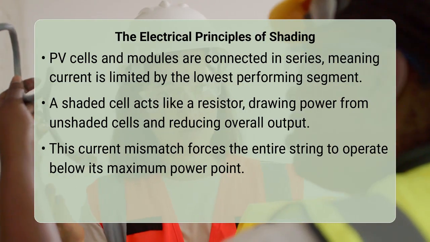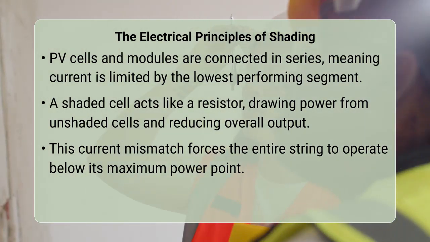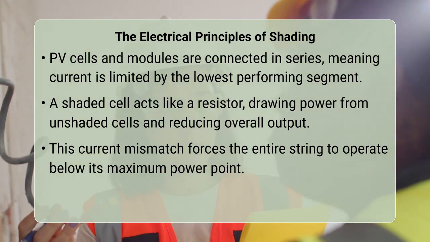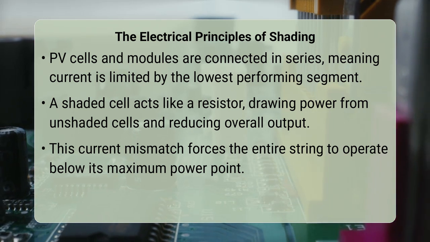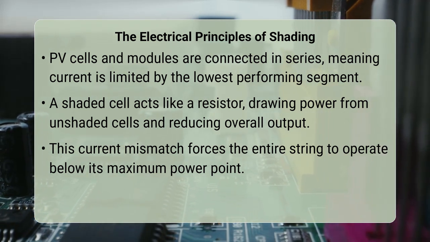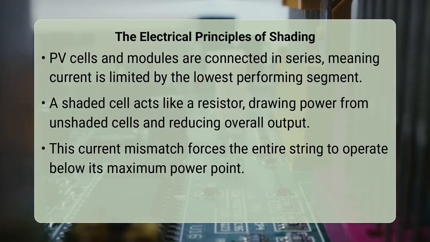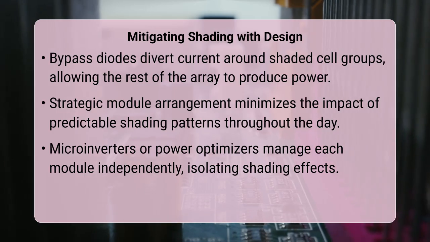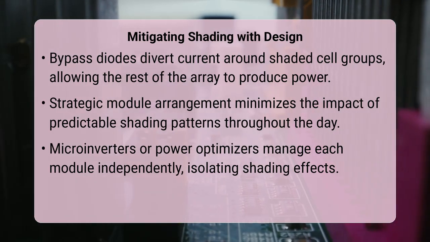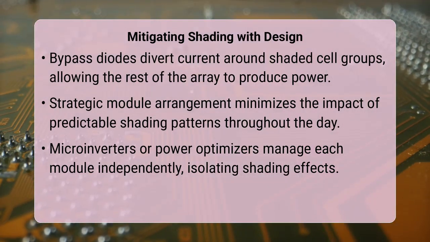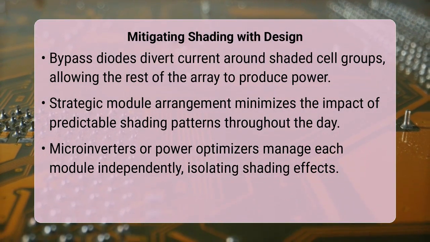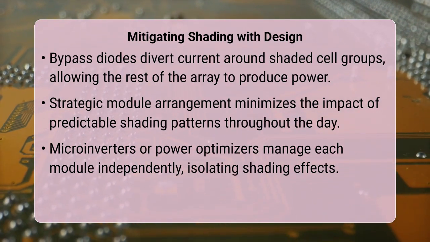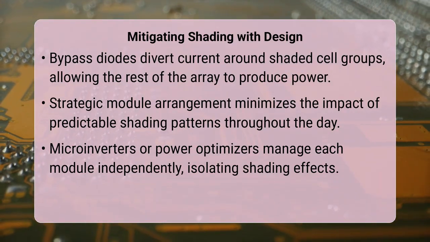To counteract these issues, PV array design incorporates several key strategies. The most prevalent solution involves the use of bypass diodes. These diodes are connected in parallel with groups of cells or sometimes across entire modules. When a section becomes shaded, the bypass diode activates, providing an alternative path for the current to flow around the shaded, high-resistance portion. This allows the rest of the array to continue producing power without being bottlenecked by the shaded segment.